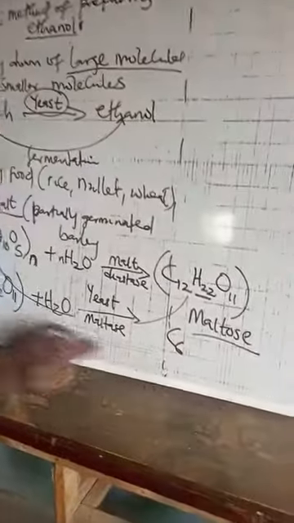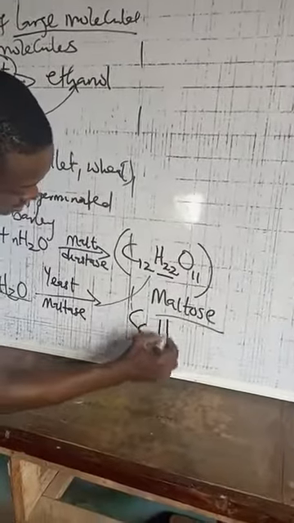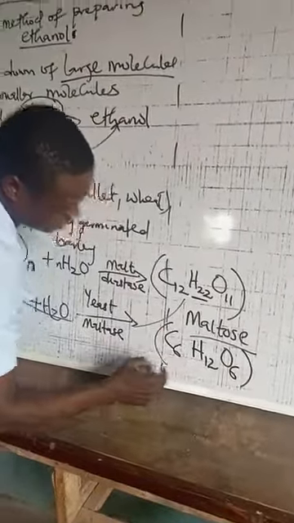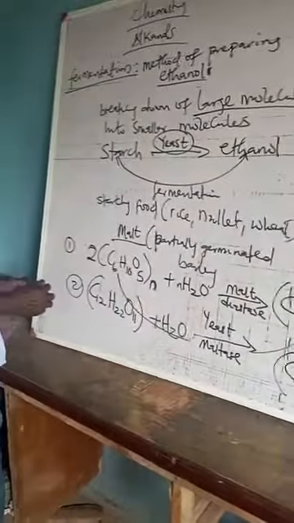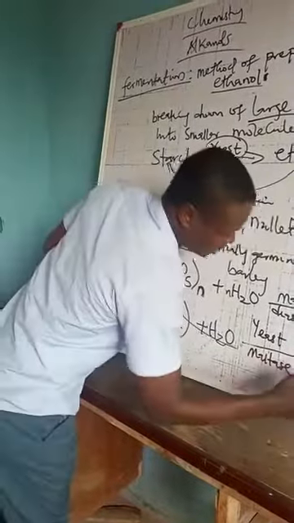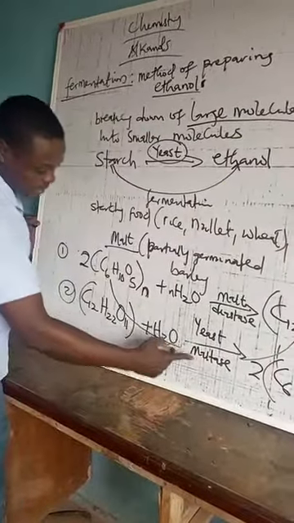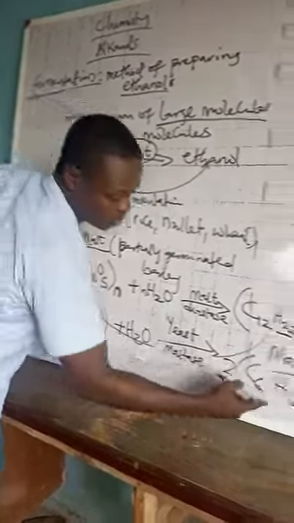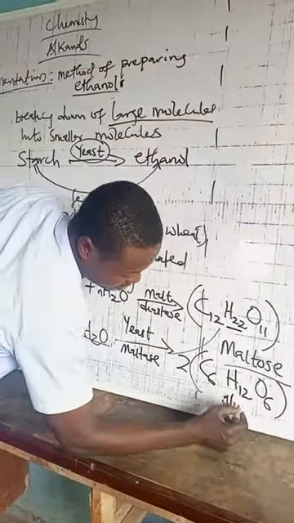And it's represented as C6H12O6. So this is your glucose. So we have 2 molecules of it. So the maltase from yeast, which is an enzyme, converts the maltose to glucose. So this is your glucose.